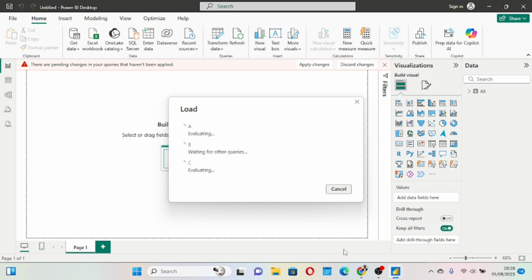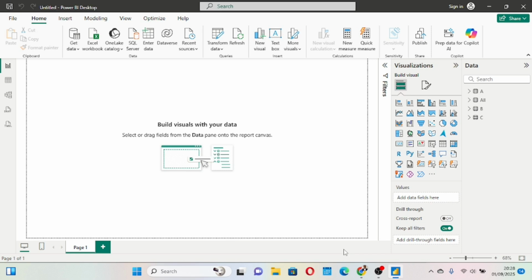Remember that each of those files, each of those sheets, when it enters into Power BI, it becomes a table. That's one thing you must know with data. I repeat, each of those sheets, when they get into Power BI, they become tables. You see here now, we have table A, table B, table C. And the amazing thing here is that this table that has all is the first file we brought, is a combination of table A, table B, table C. But now we have just brought these files in.